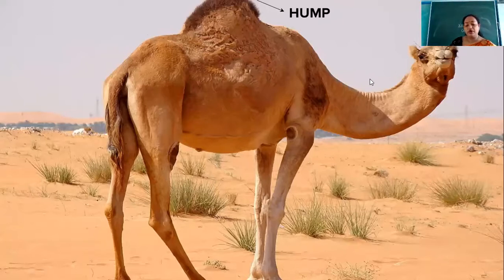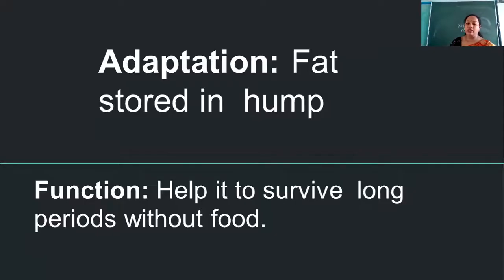Just on the top is the hump, and this hump is the storehouse of the food in the form of fat. Now what is the work of this hump or the fat that is stored in it? It helps the camel to survive long periods without food, as these camels are used for carrying the load from one place to another.